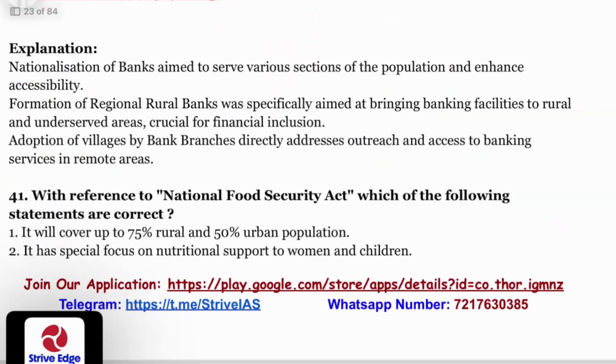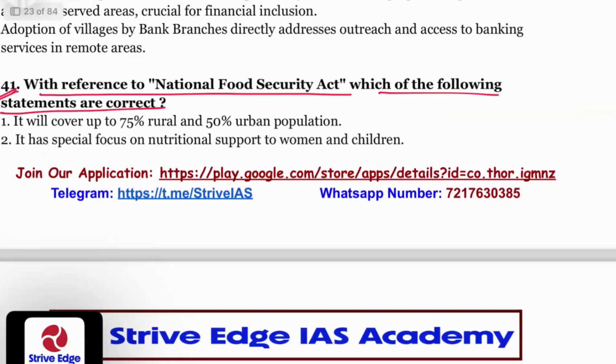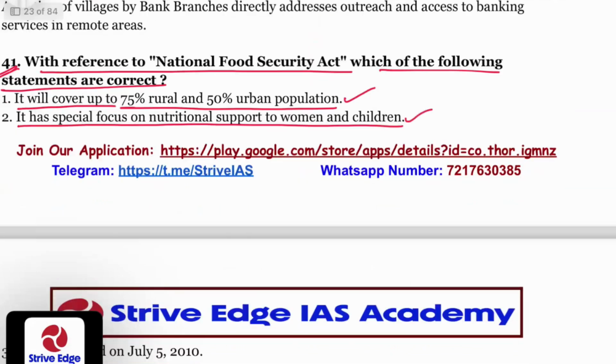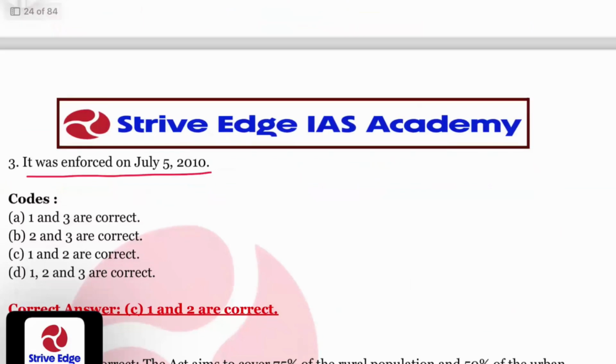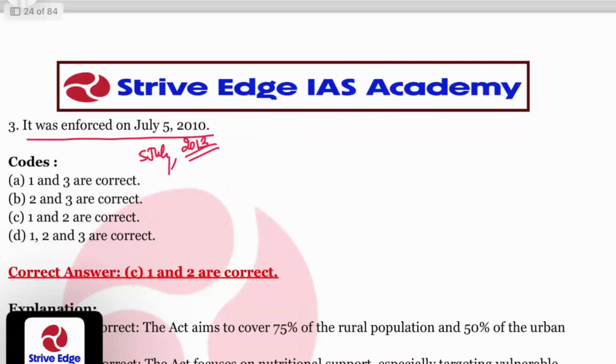Question number 41. With reference to the National Food Security Act, which of the following statements are correct? It will cover up to 75% rural and 50% urban population. That's right. It has special focus on nutritional support to women and children. That's also right. It was enforced on 5 July 2010. That is not correct because 2013 is the correct year. So 1 and 2 are correct.